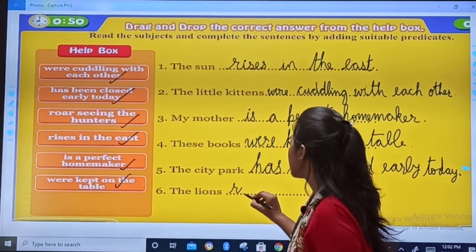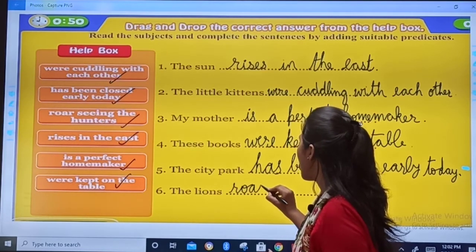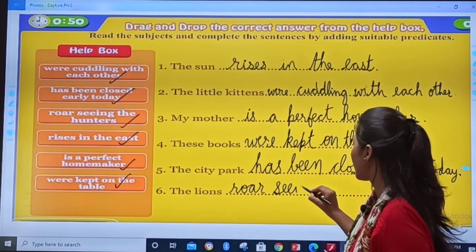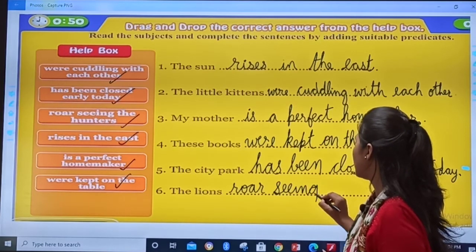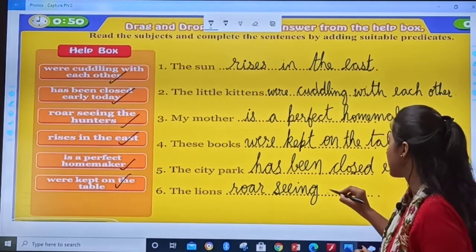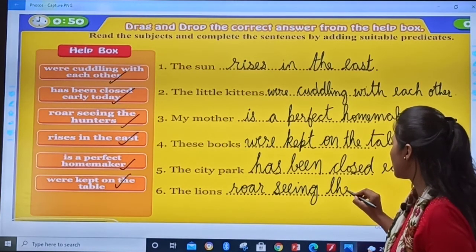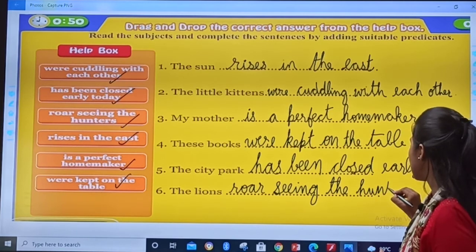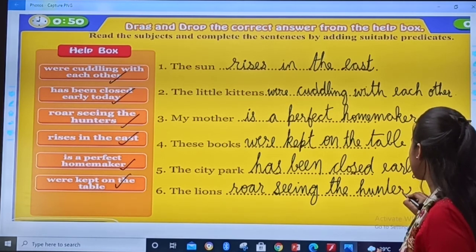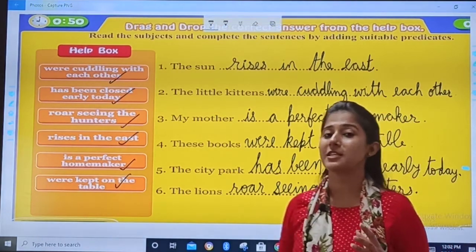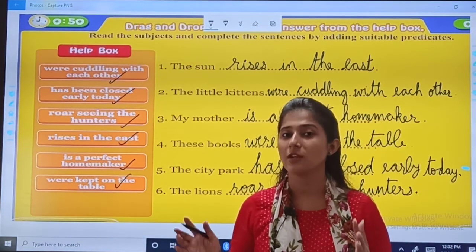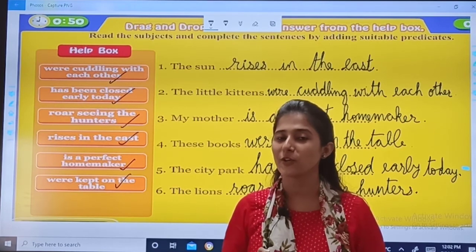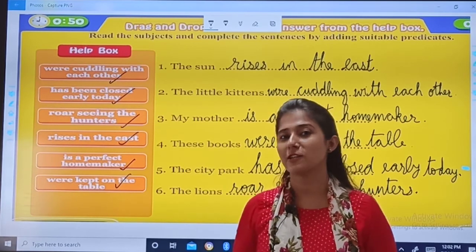The lions roar, R-O-A-R, roar, seeing the hunters. T-H-E, the, and H-U-N-T-E-R-S. So I hope this chapter and the portion of the part subject and predicate is clear for you. So complete this in your textbook.